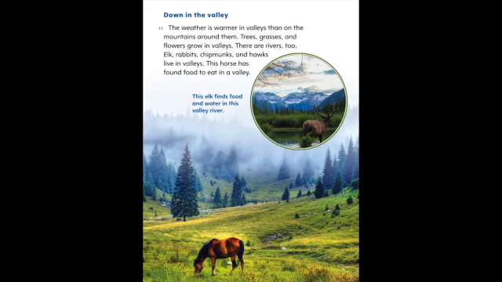Down in the valley. The weather is warmer in valleys than on mountains around them. Trees, grasses, and flowers grow in valleys. There are rivers too. Elk, rabbits, chipmunks, and hawks live in valleys. This horse has found food to eat in a valley.